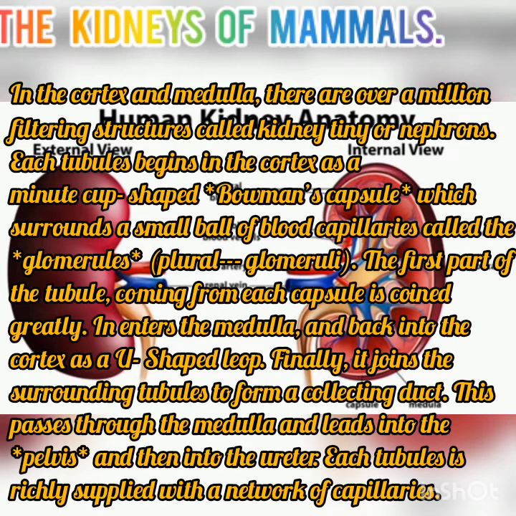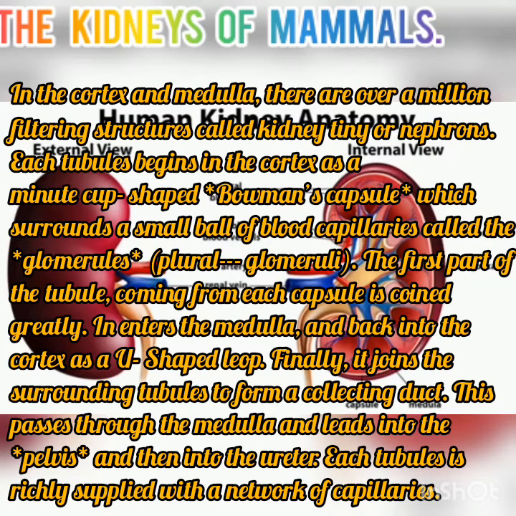In the cortex and medulla, there are millions of filtering structures called the kidney tubules or nephrons. Each tubule begins in the cortex as a minute cup-shaped Bowman's capsule which surrounds a small ball of blood capillaries called the glomerulus, and in the plural it's called the glomeruli. The first part of the tubule coming from each capsule is coiled. It enters the medulla and comes back into the cortex as a U-shaped loop. Finally, it joins the surrounding tubules to form a collecting duct. This passes through the medulla and leads into the pelvis and then into the ureter. Each tubule is closely supplied with a network of capillaries.